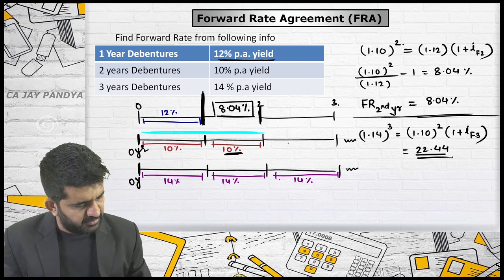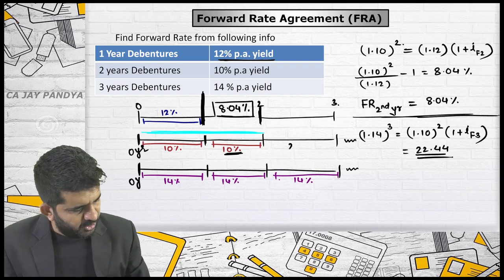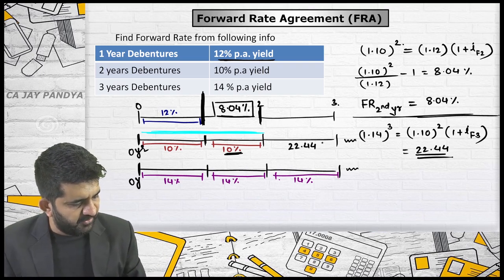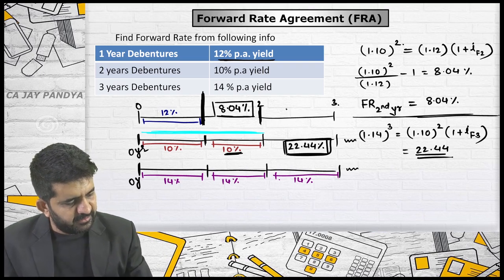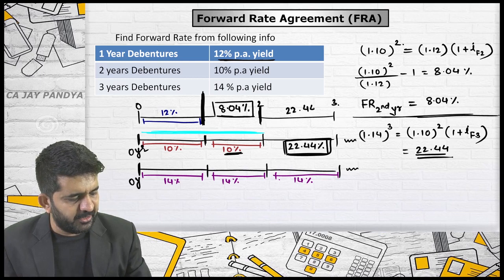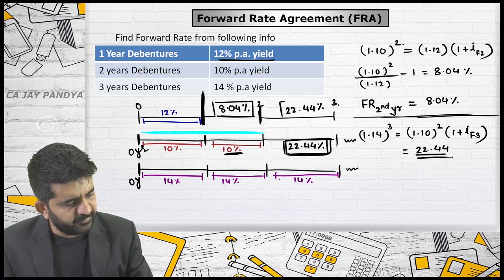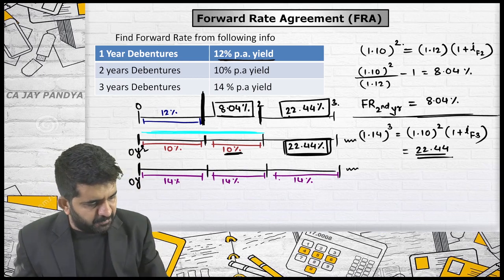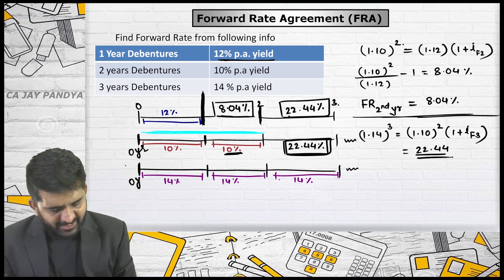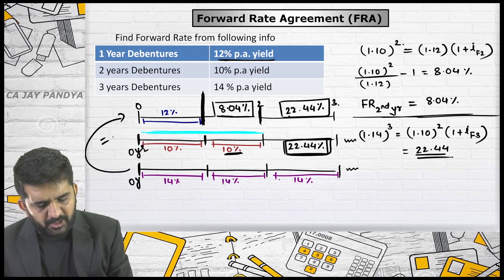It will be higher, is it not? So this rate is 22.44%. This rate will also be 22.44%. Sorry. Sir, can't we find out in this manner that this line will be equal to this line?